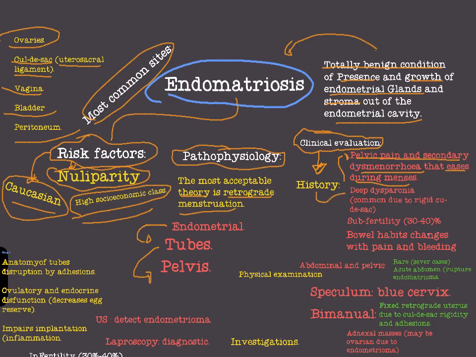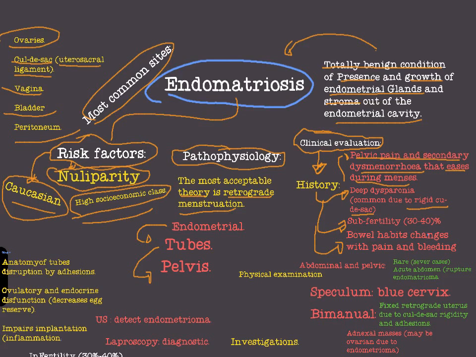Okay, deep dyspareunia. Deep dyspareunia is a very common and important symptom of endometriosis, and this dyspareunia is due to a rigid cul-de-sac. The third symptom is subfertility. 30 to 40% of patients with endometriosis will be infertile. Okay, bowel habit changes with pain and bleeding, and this is due to adhesions that happen in the cul-de-sac.